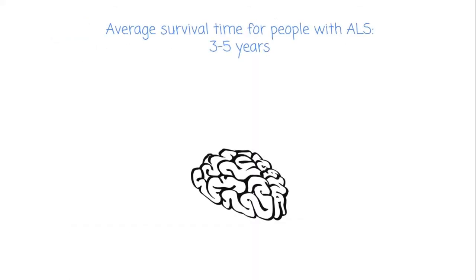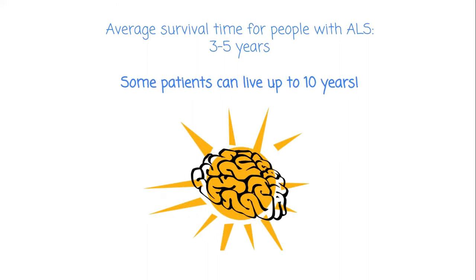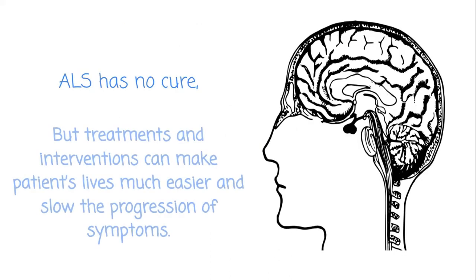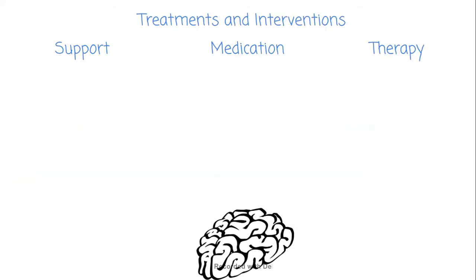While the average survival time for a person with ALS is 3 to 5 years, some patients may live up to 10 or more years depending on their condition. Unfortunately, ALS has no cure, but there are many treatments and interventions that make ALS patients' lives much easier and slow the progression of symptoms. Treatments and interventions can be separated into 3 categories: support, medication, and therapy.